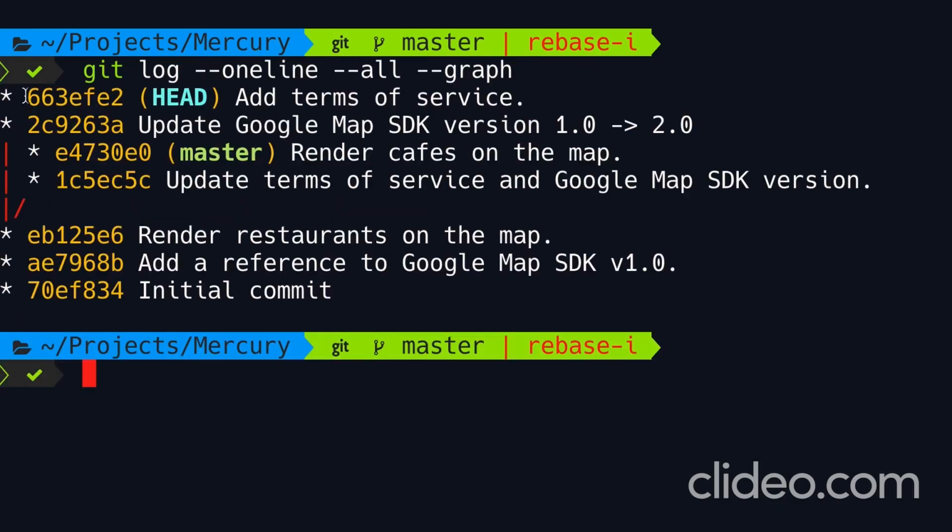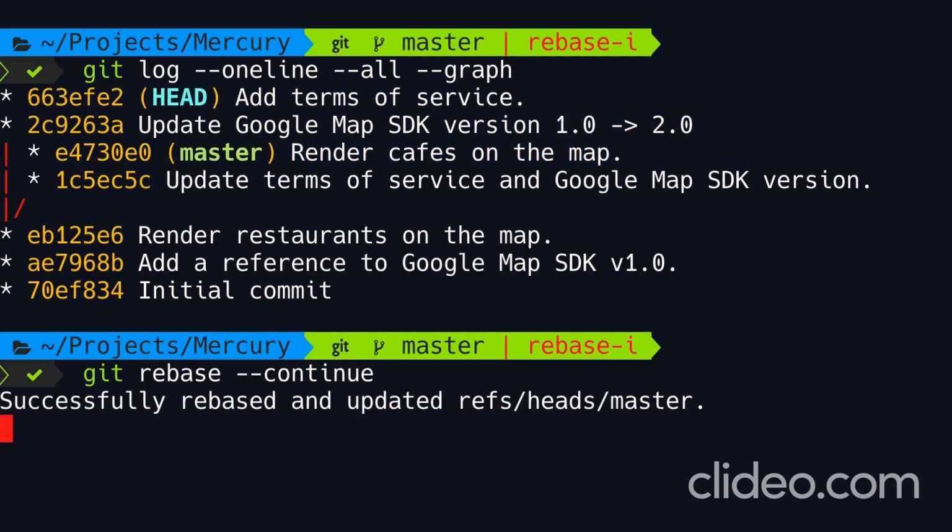So here are the 2 new commits that we have created, and this is the commit that we're trying to edit. Note that in this demo, I didn't use the amend option because I didn't really want to amend or modify this commit. I wanted to replace this commit with 2 separate commits. So now when we continue the rebase operation, Git will replay the next commit. So git rebase --continue.